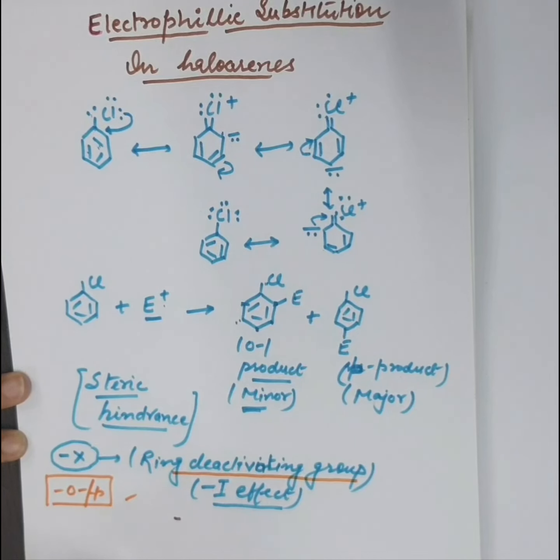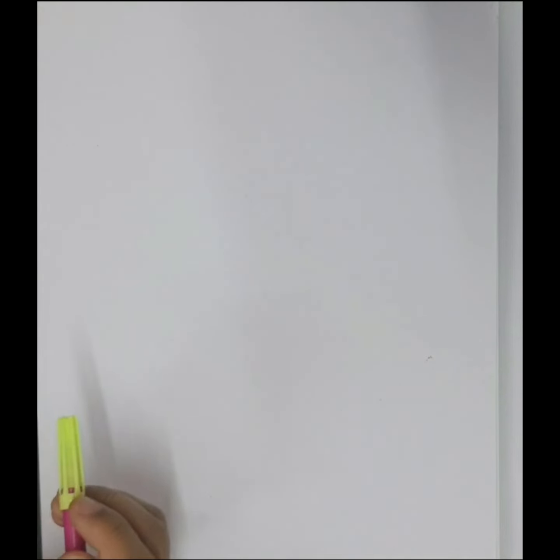Now we will discuss the different types of electrophilic substitution in haloarenes. First is nitration, sulfonation, chlorination and Friedel-Crafts reaction. We will discuss them one by one. Now come to the first reaction.